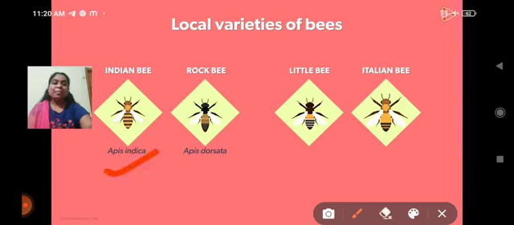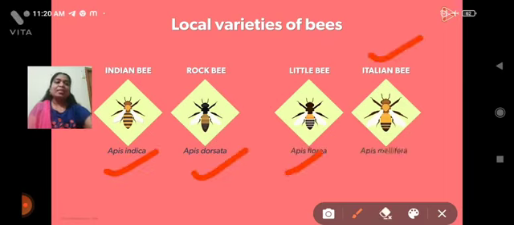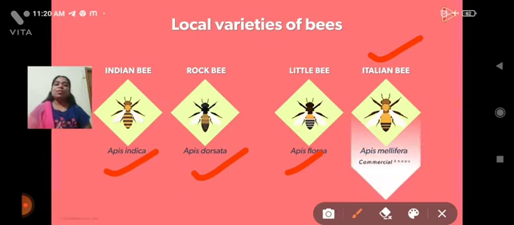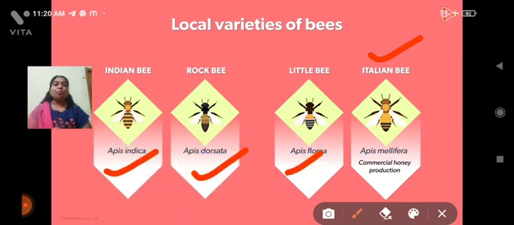That is the Indian bee, rock bee, little bee and Italian bee. Why are we using the Italian bee for culturing? The Italian bee has special features. It is a stingless bee, meaning it is not harmful to human beings. That's why we prefer the Italian bee, and it has the capacity of producing good quality honey.